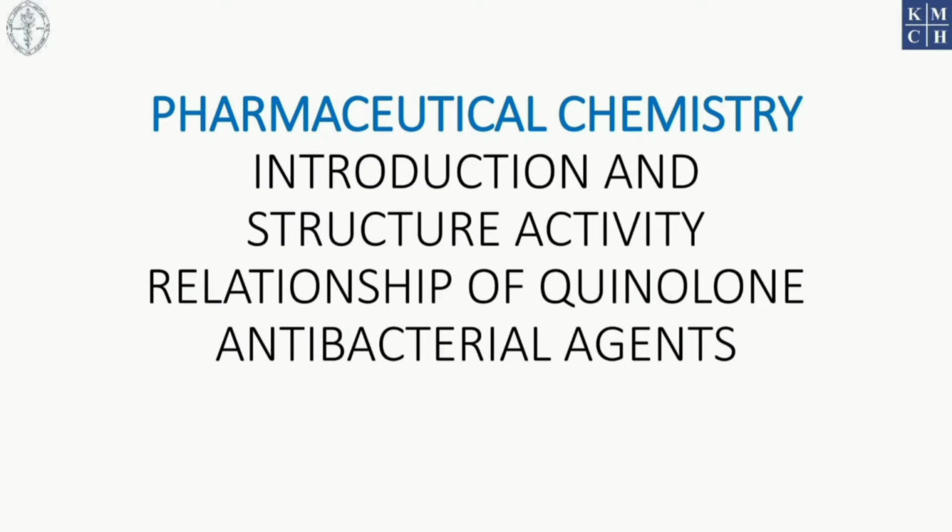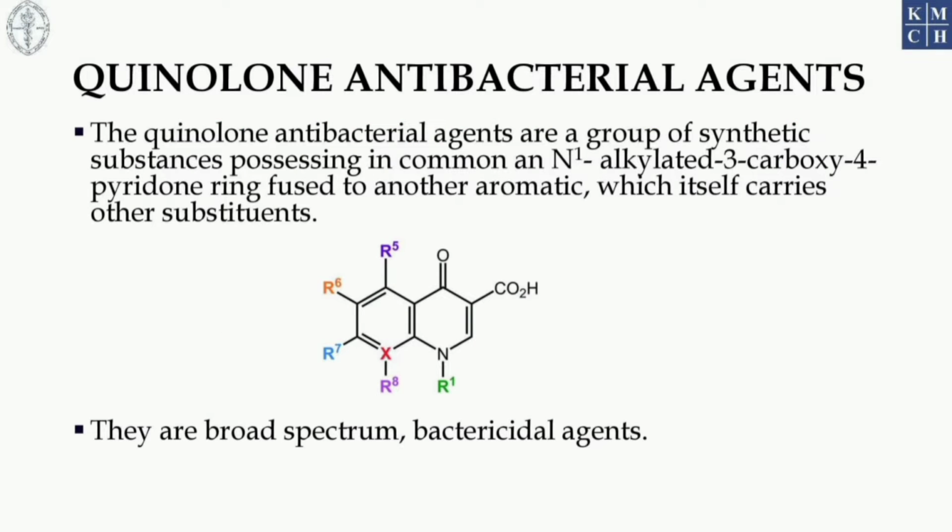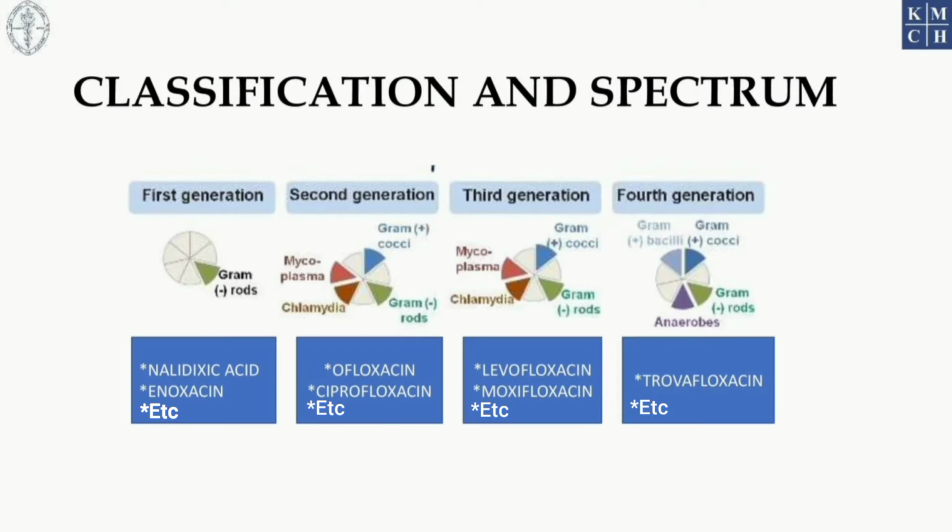We pharmacy students from KMCH College of Pharmacy are here to give a small introduction about quinolone antibacterial agents and to explain in detail about their structure-activity relationship. Quinolone antibacterial agents are a group of synthetic substances possessing in common an N1 alkylated 3-carboxy 4-pyridine ring fused to another aromatic ring, which itself carries other substituents. They are broad-spectrum bactericidal agents.